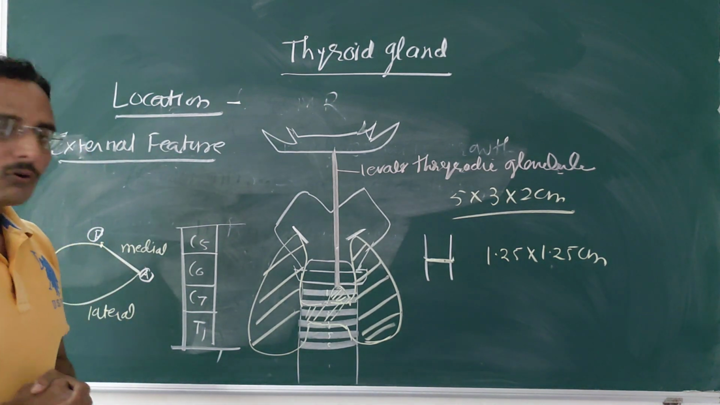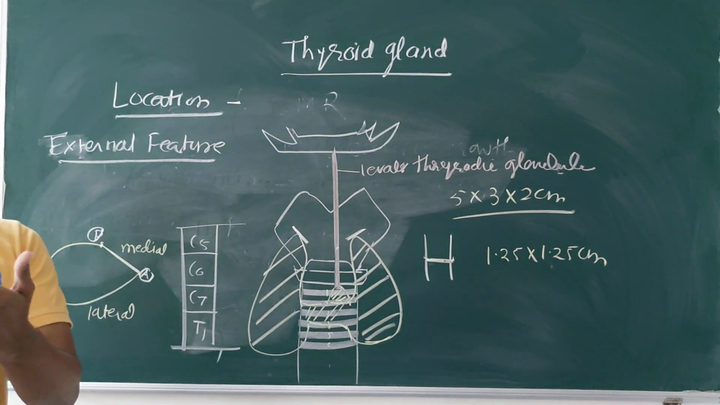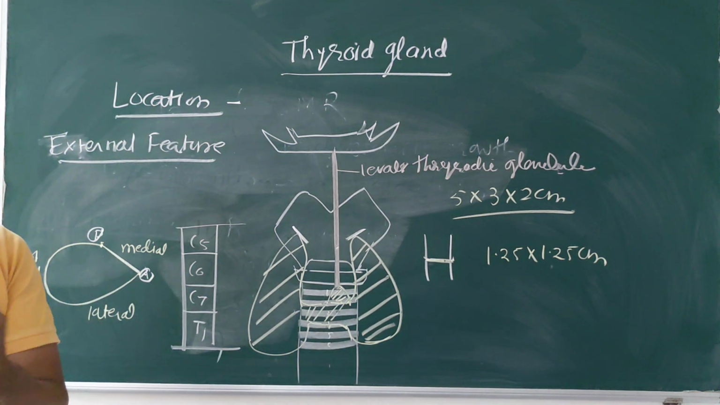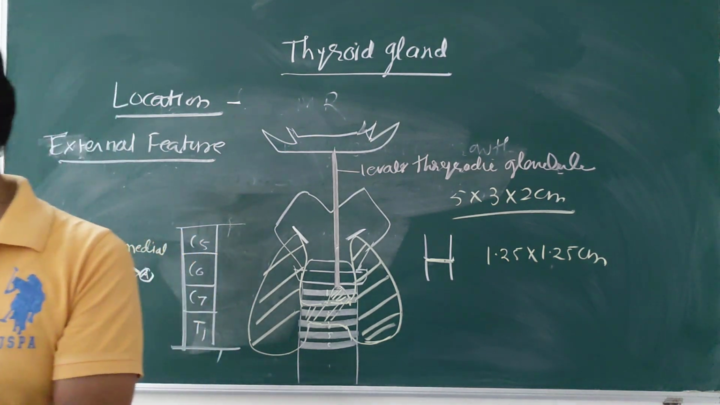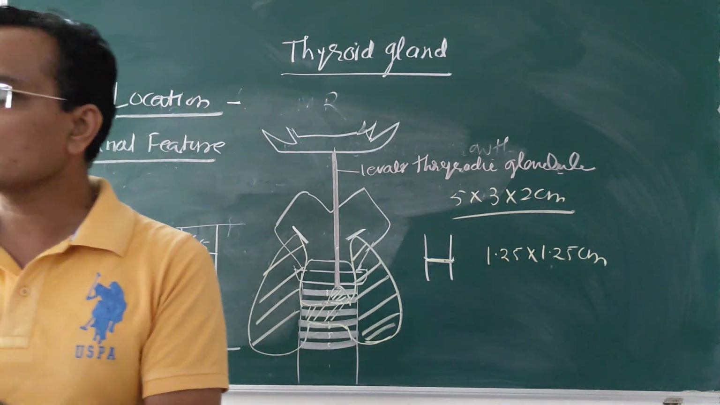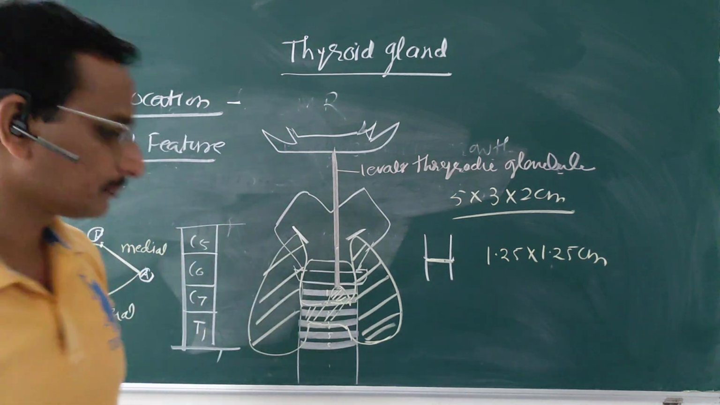Now next we will see the fascia or capsule of the thyroid gland. As you know, the thyroid gland is enclosed in a capsule.